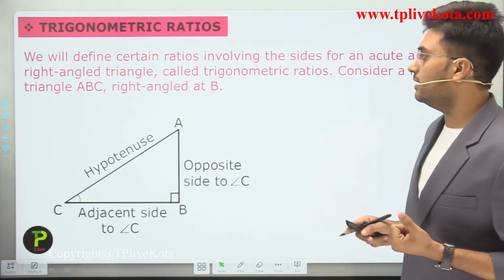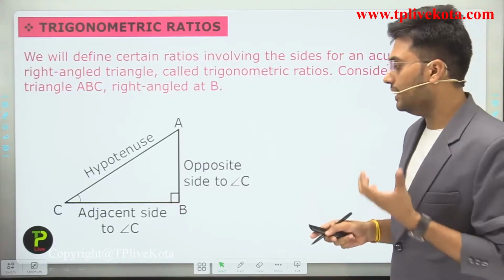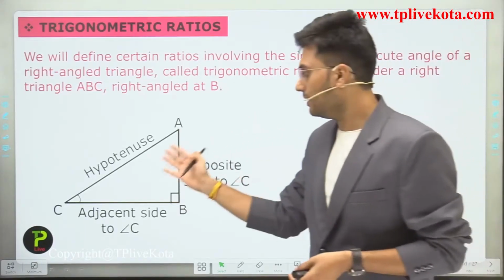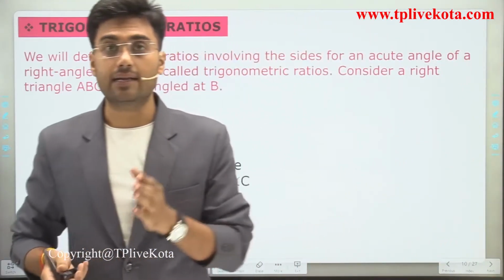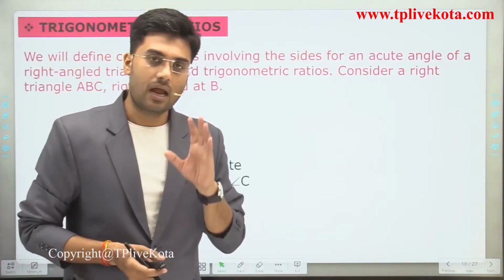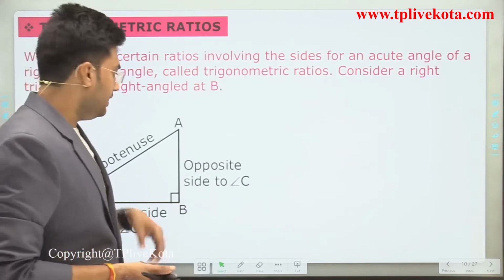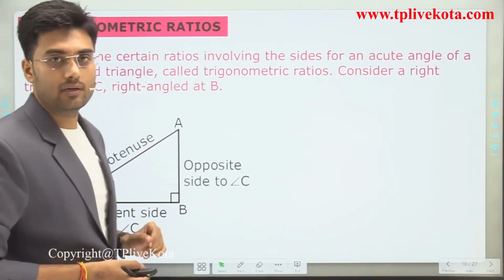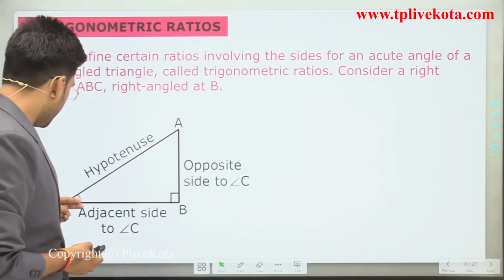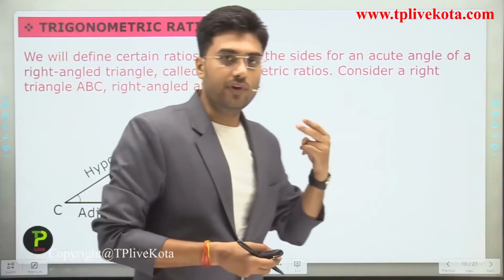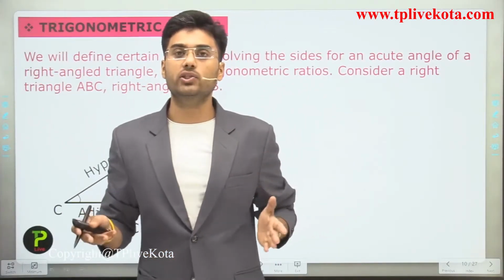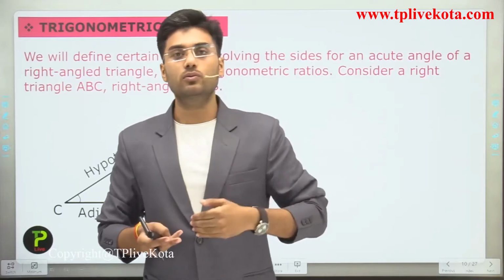Consider a right angle triangle ABC, right angled at B. Here we have two acute angles, A and C, so we can find the trigonometric ratios corresponding to these two angles.